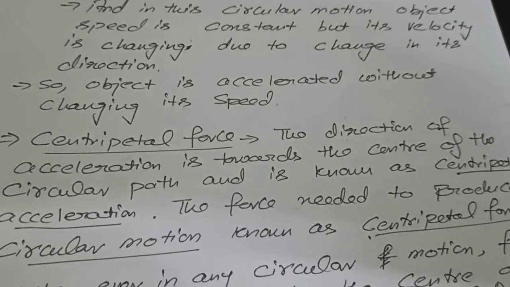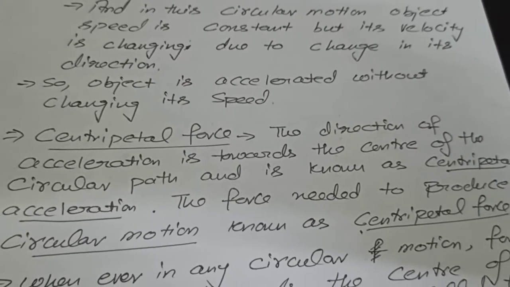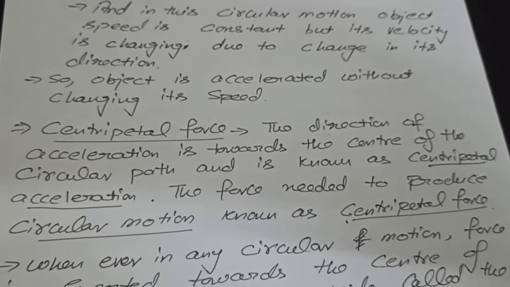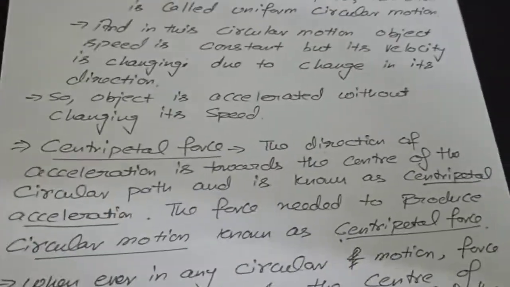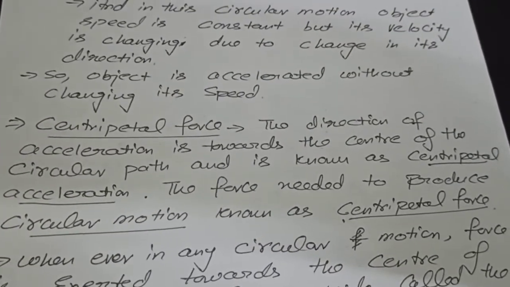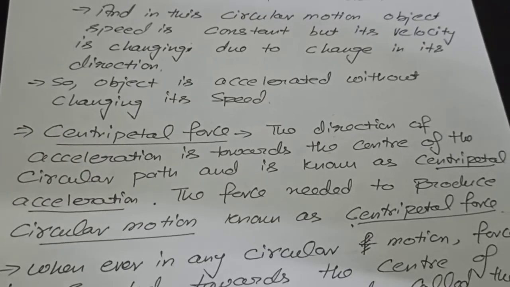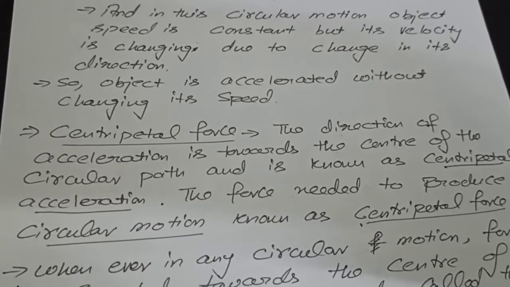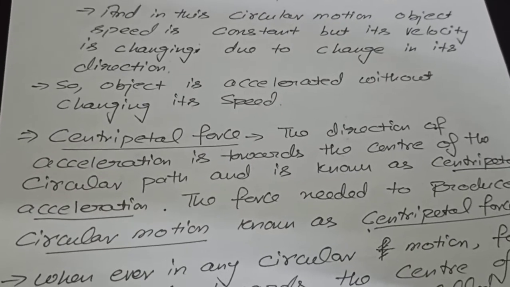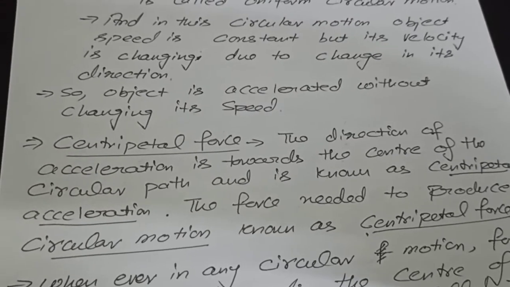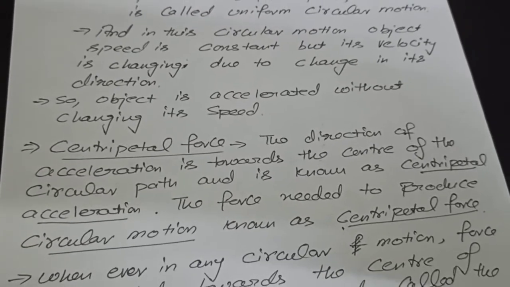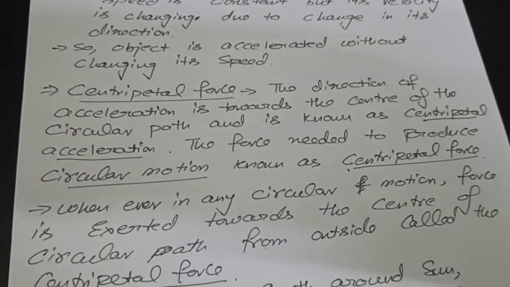One is the centripetal force. The direction of acceleration is towards the center of the circular path and is known as centripetal acceleration. The force needed to produce the circular motion is known as centripetal force. So what is the centripetal force? Whenever any body is rotating or revolving around a circular path, the force exerted towards the center of that circular path is called the centripetal force. So centripetal force is always acting towards the center.